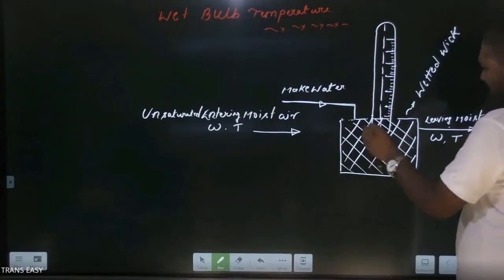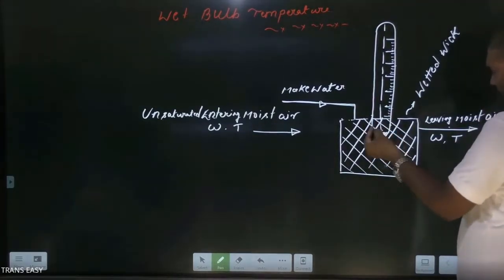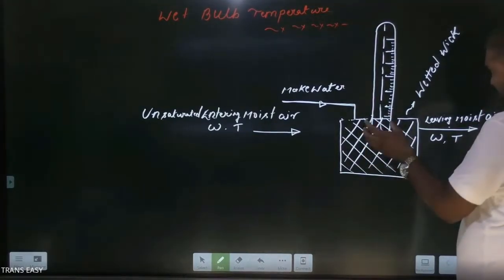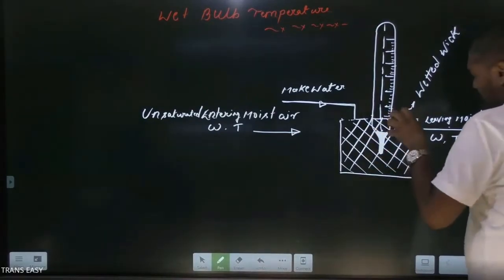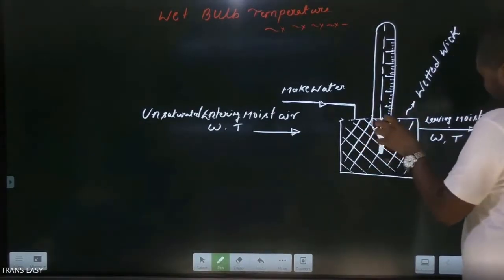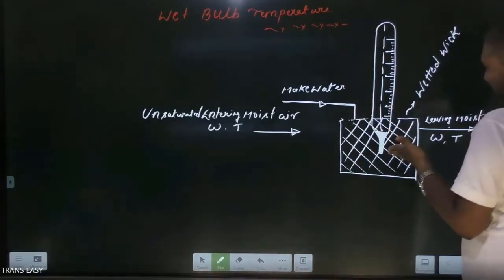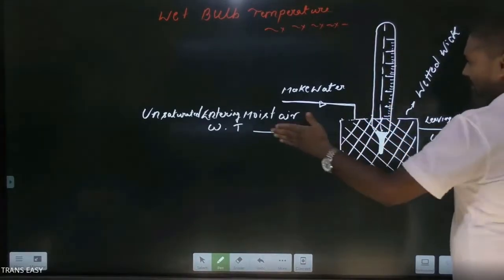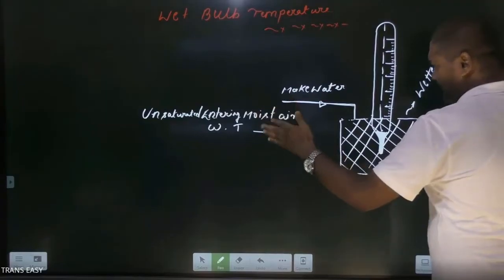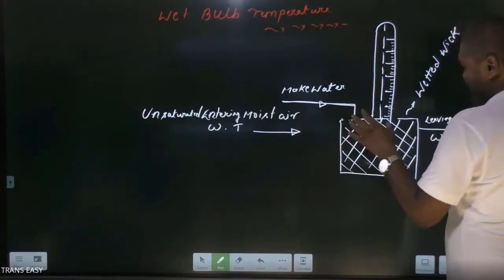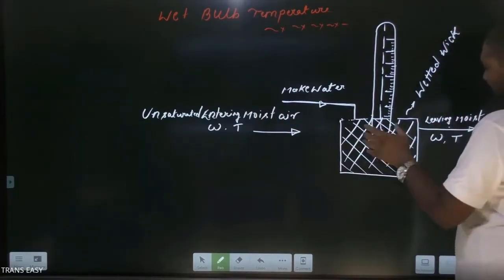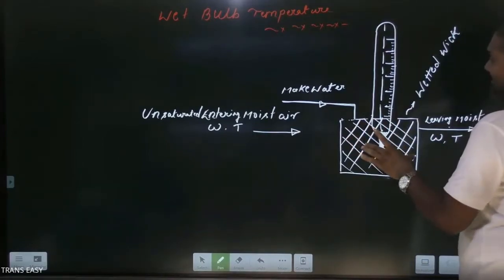But again, some amount of heat required for vaporization of water in this wetted wick is taken from the water body itself. It means its temperature decreases.